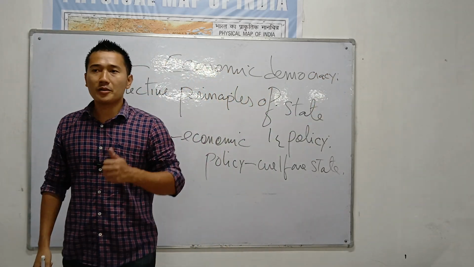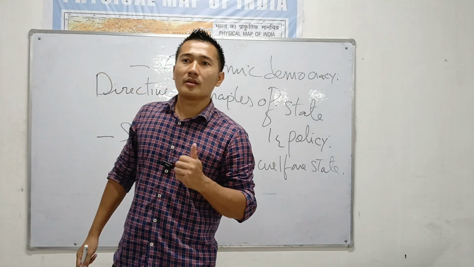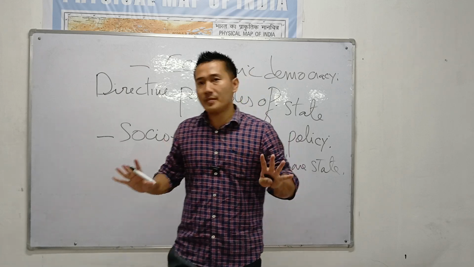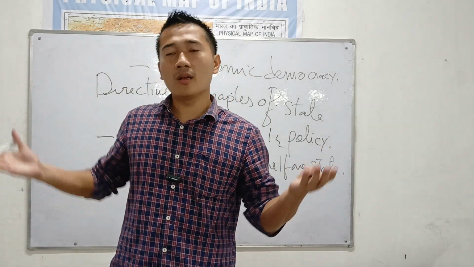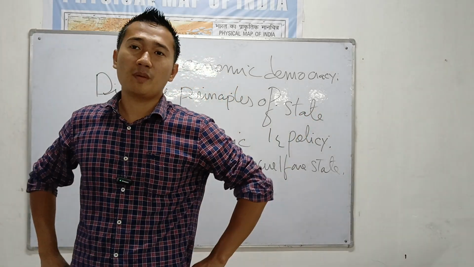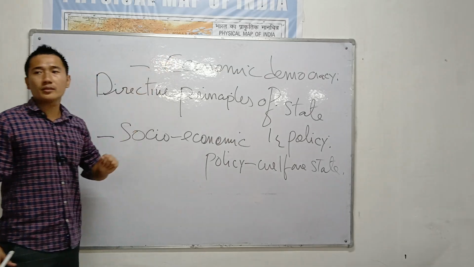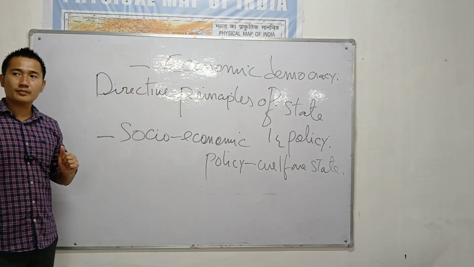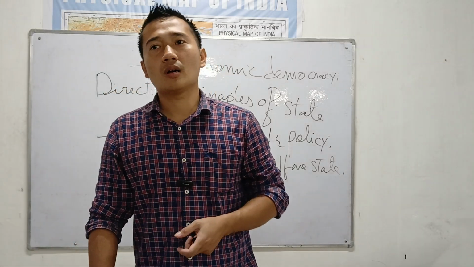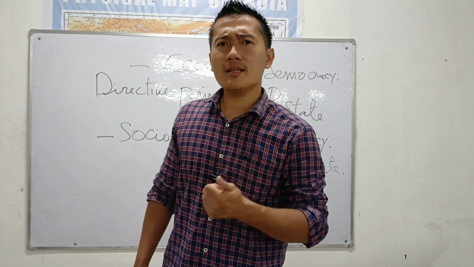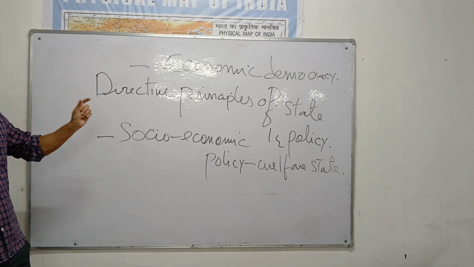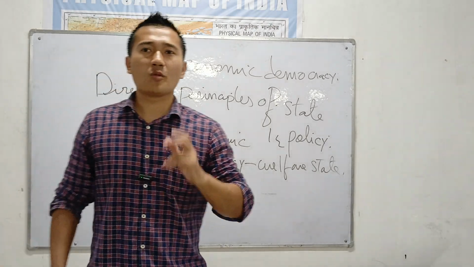Okay. And you know what is this economic democracy? Economic democracy means giving the schemes to the people, no discrimination. Okay, it should be equal. You might be rich, you might be poor, literate or illiterate. Every person in India should receive equal benefits. That is why it is known as an economic democracy. No confusion? So today we are going to study the different types of DPSP. Remember, for convenience, the scholars have divided the Directive Principle of State Policy into 4. Okay, so we will go one by one.